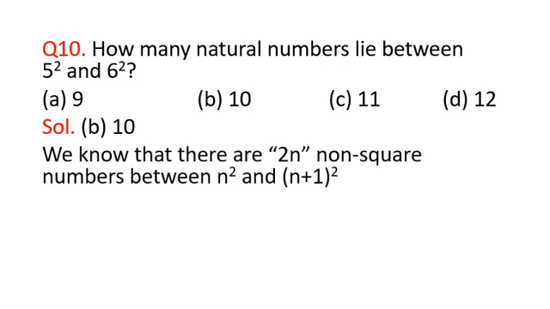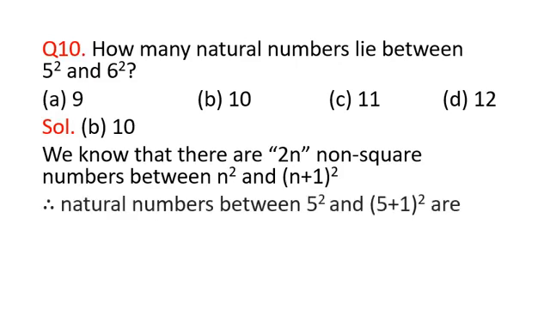Now we know that there are 2n non-square numbers between n square and n plus 1 whole square. This is again one of the properties of square numbers which we have studied. Using this property we will be able to find the number of natural numbers lying between n square and n plus 1 whole square. So the natural numbers between 5 square and 5 plus 1 whole square are 2 into 5, that is equal to 10. Here n is equal to 5. n plus 1 is equal to 6.